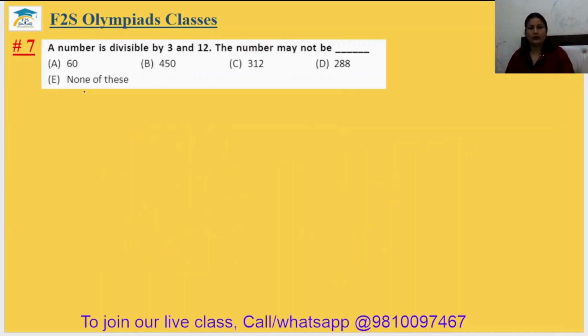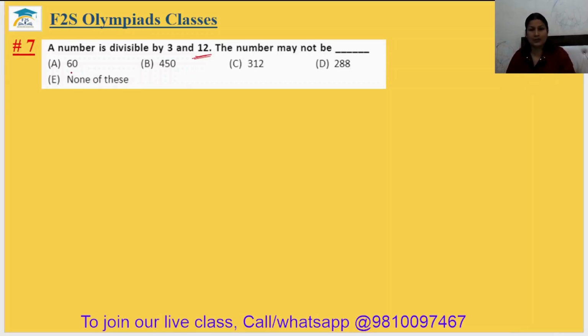Okay, come to question number 7. A number is divisible by 3 and 12. The number may not be... if the number is divisible by 3 and 12, which number should not be divisible by these two? So 3 is a factor of 12. We have to just find the number which is not divisible by 12.